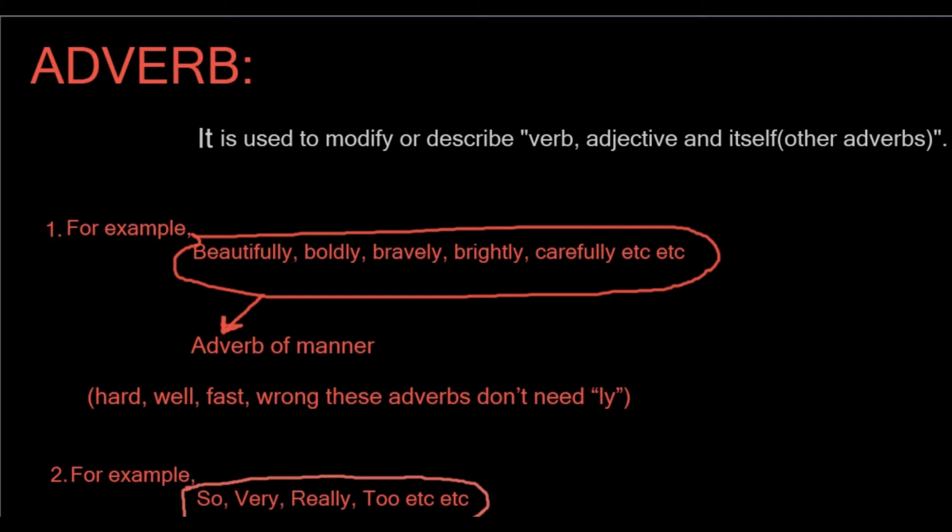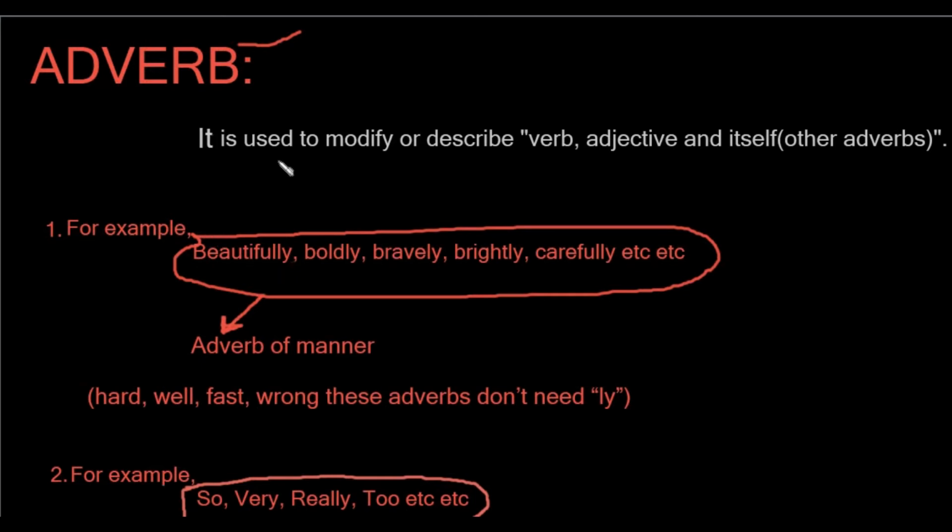Okay, so today we are going to talk about adverbs. Today's topic is about adverbs. So before watching this video, go and check my previous video, which was about adjectives. If you have watched the video on adjectives, then you can come and watch this. All right, so let's get started.